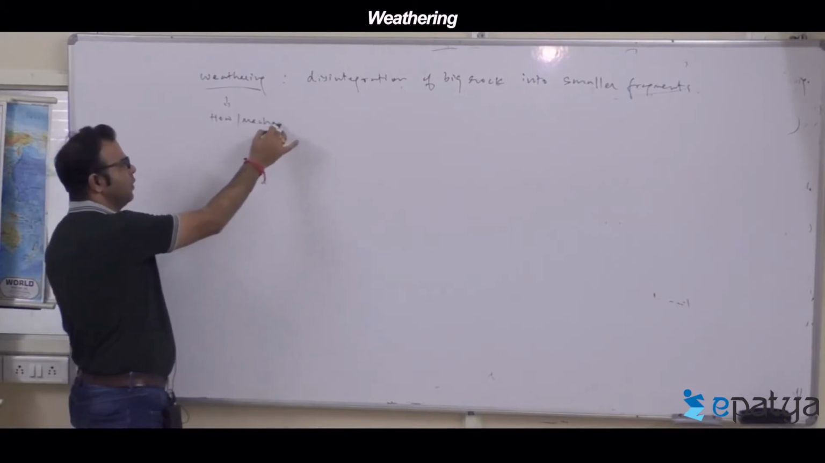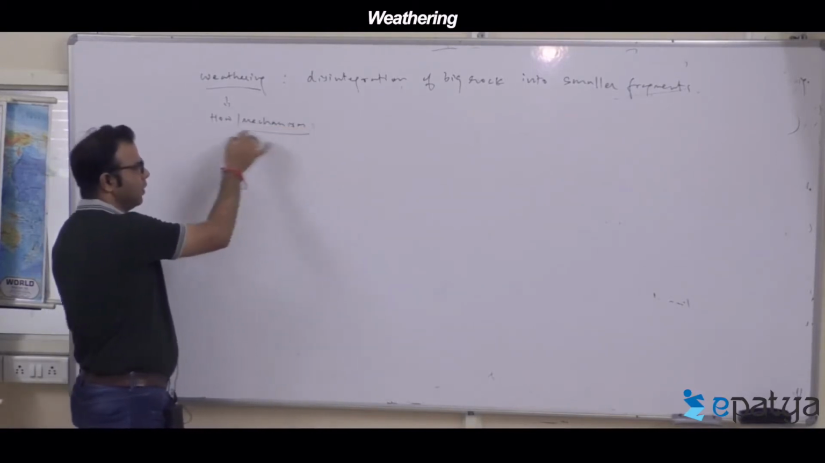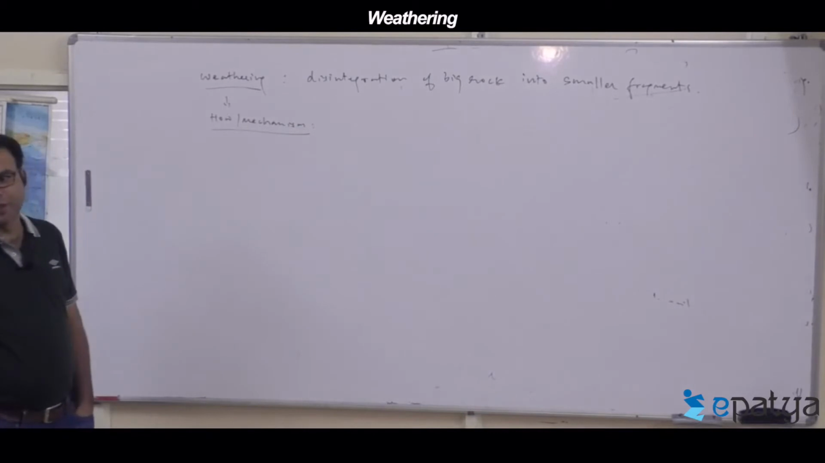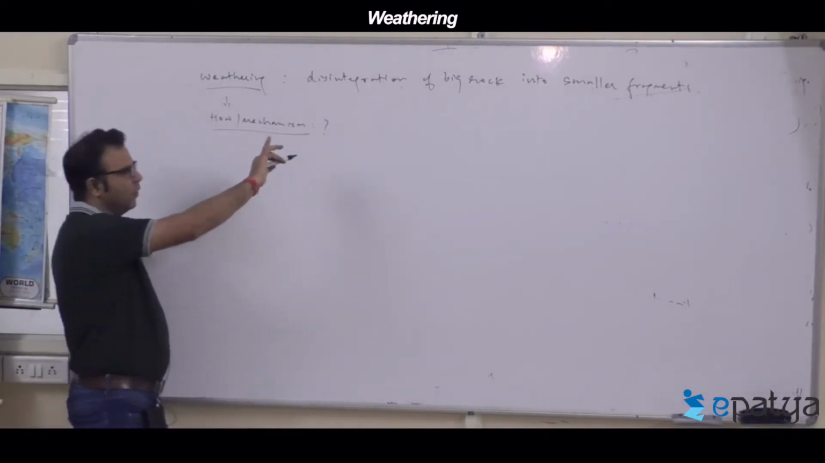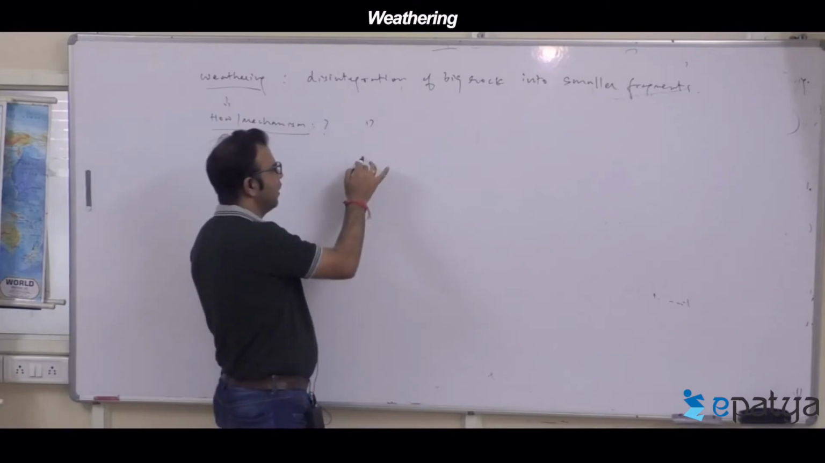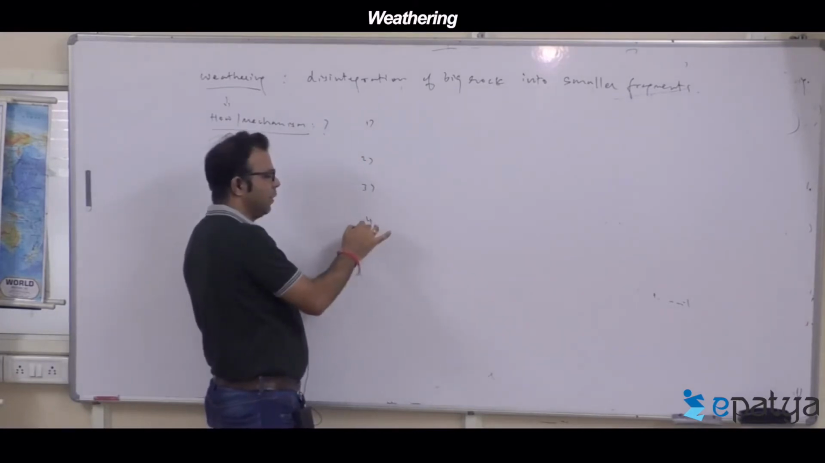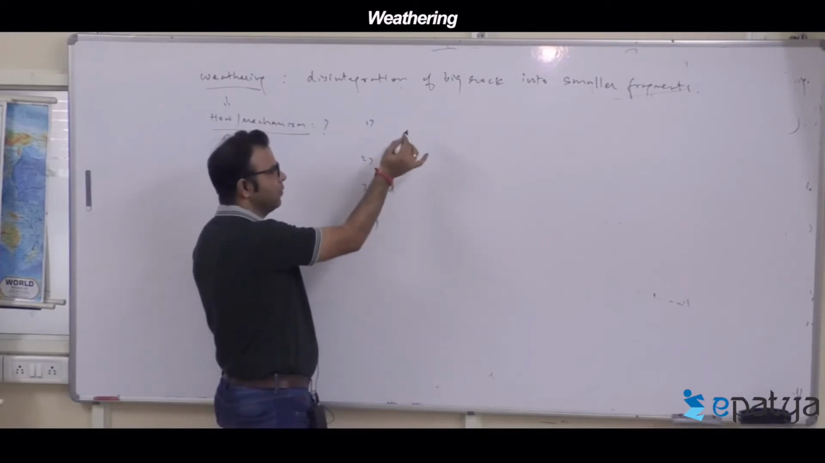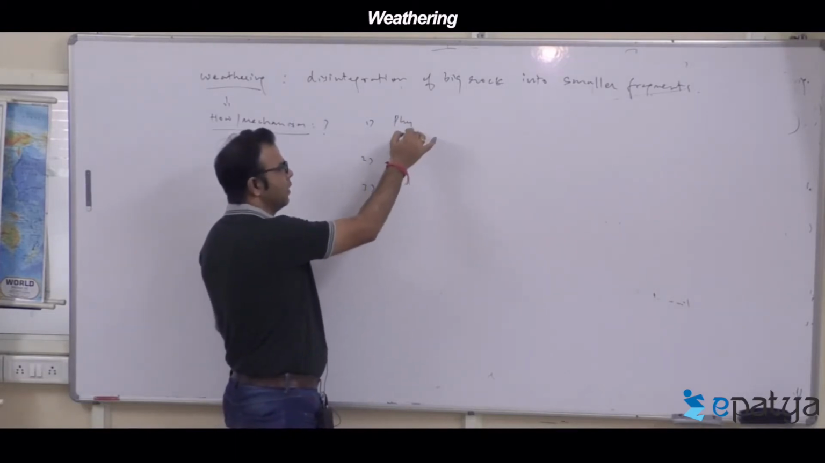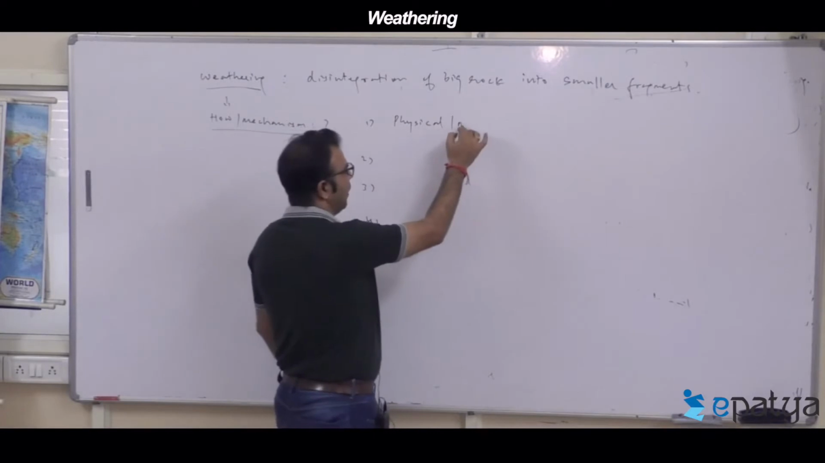it is grouped into 4 types. On the basis of the mechanism, or how this weathering happens, there are 4 types of weathering. So the first 3 are natural, and the first is called physical weathering or mechanical weathering.